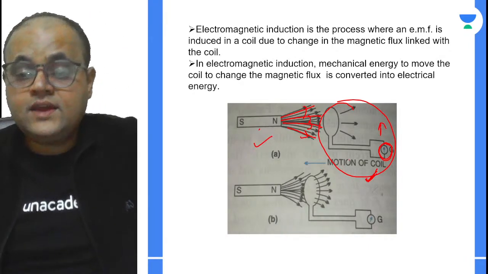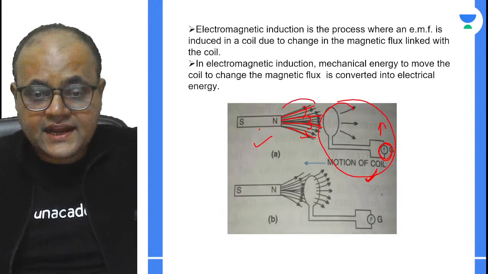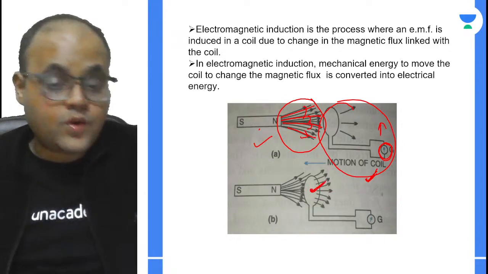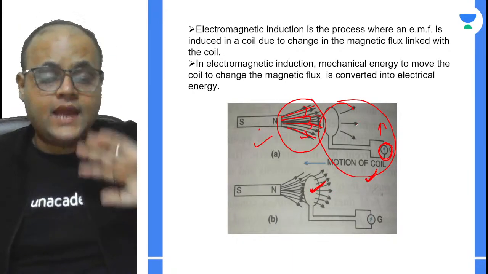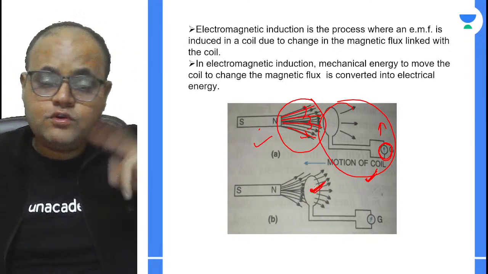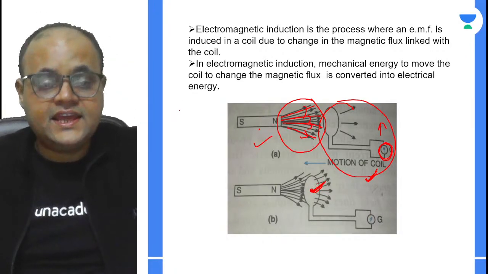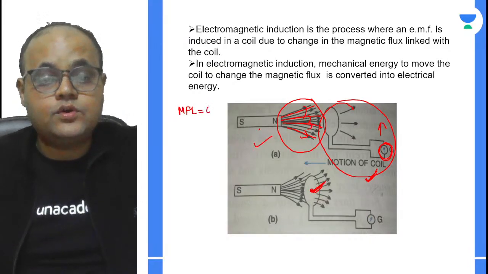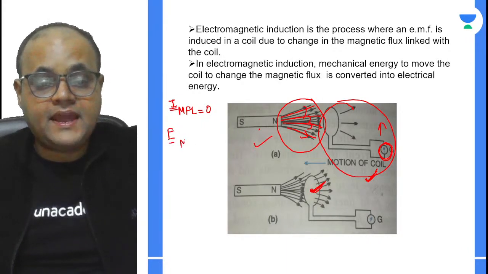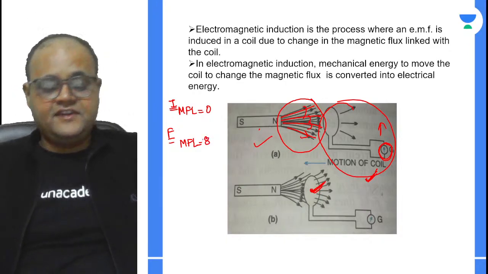Now, when the coil is brought close to the magnet, what happens? A few magnetic lines of force of the magnet start crossing the coil. Initially, none of the magnetic field lines were crossing the coil, but now you can clearly see that a few magnetic lines are crossing the coil. If I say initially the magnetic field lines were 0, finally the magnetic field lines have some value. Let us say 8 magnetic field lines are crossing.